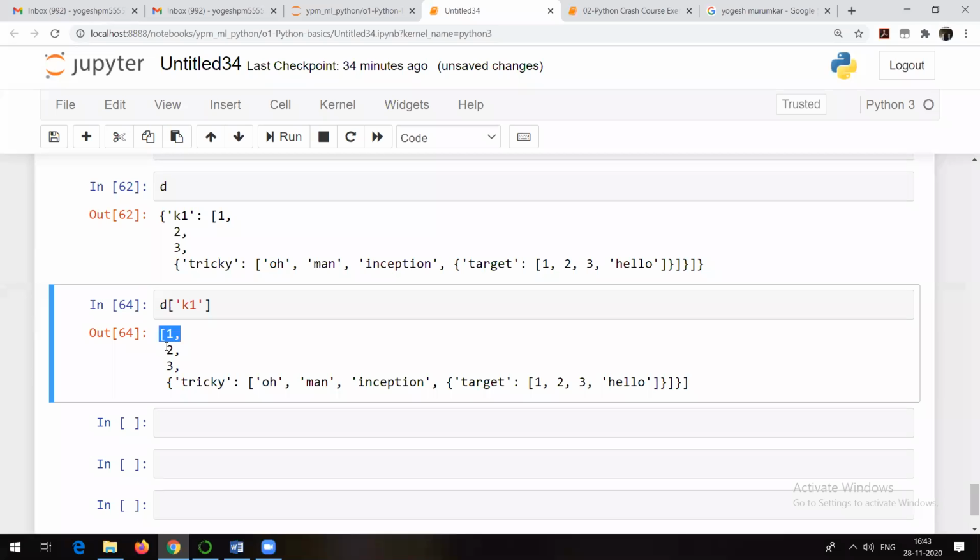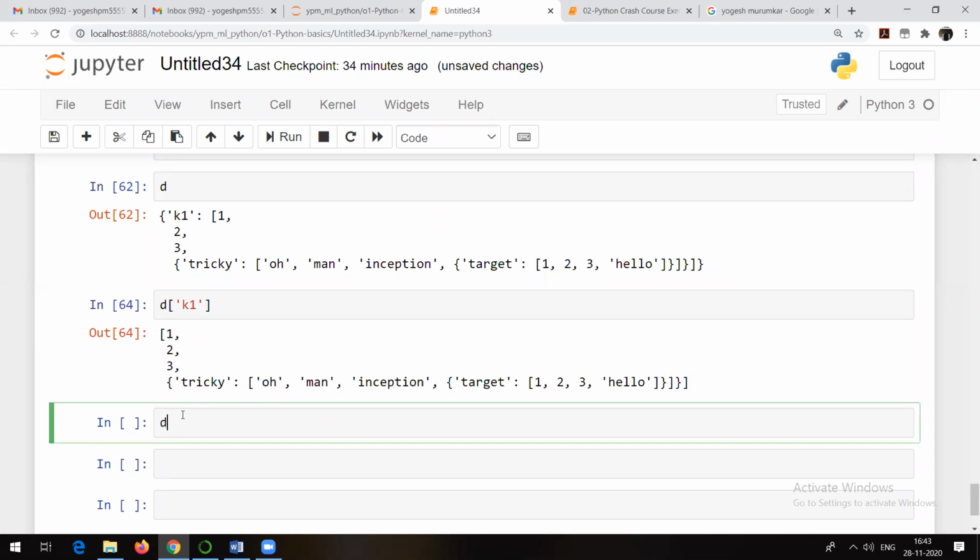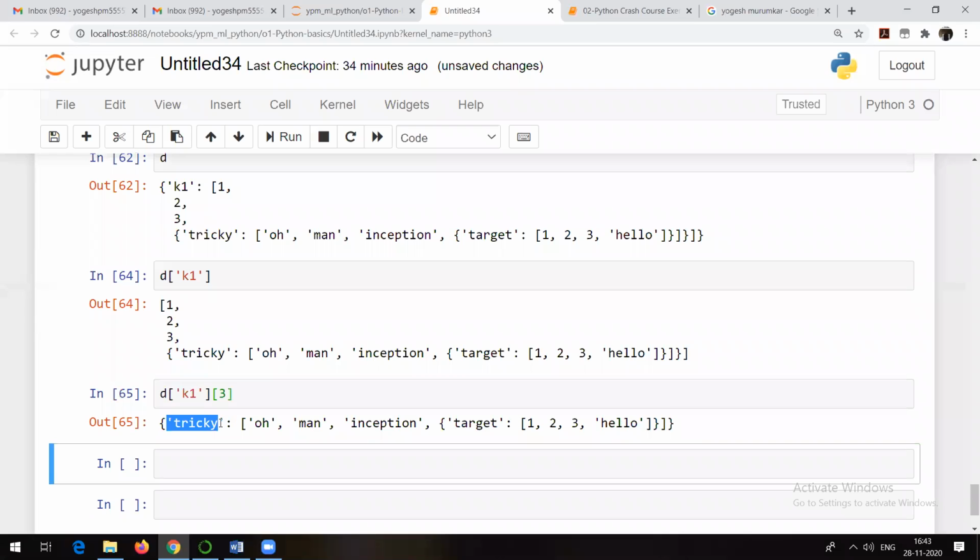So 0, 1, 2, and as the third element it has a dictionary. So I will do d of k1 of 3, and now I got this dictionary. I'm just going inside and inside.